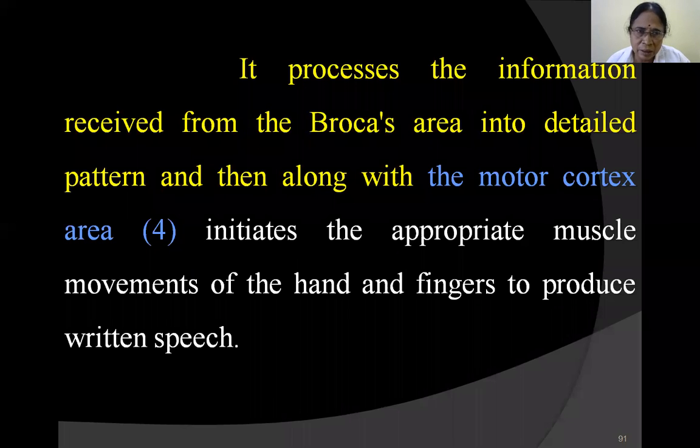Therefore, when Exner's area works along with the coordination of the motor cortex, primary motor area, they initiate the appropriate movements of hands and fingers. Suppose this area is destroyed, again written speech will be affected.